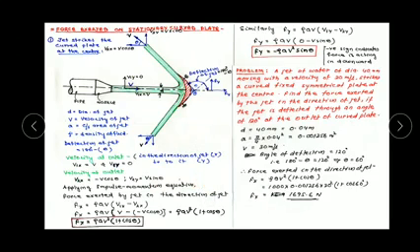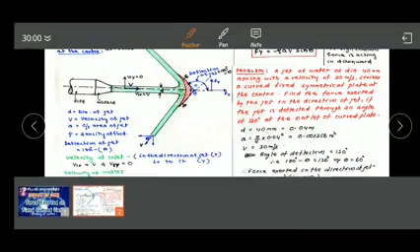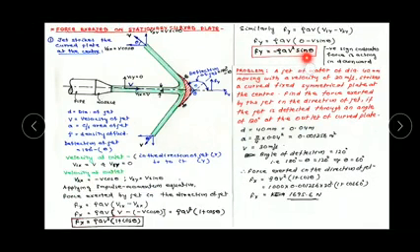Similarly, Fy equal to mass per second into initial velocity along the y direction minus final velocity along the y direction, so Fy equal to rho a v (v1y minus v2y). As v1y equal to 0 and v2y equal to v sin theta, by putting the values we get rho a v (0 minus v sin theta).